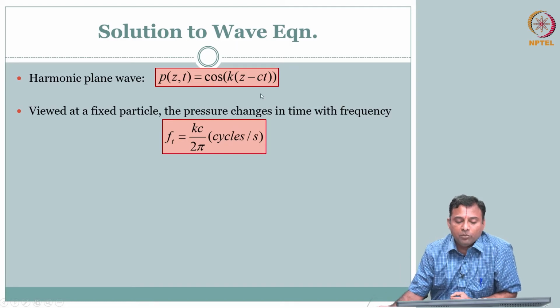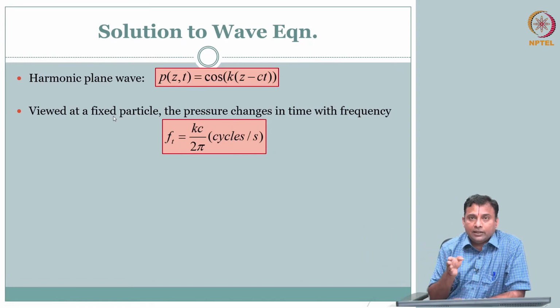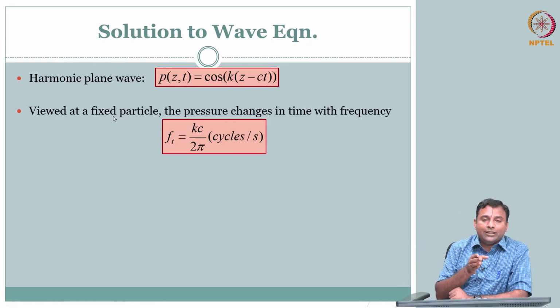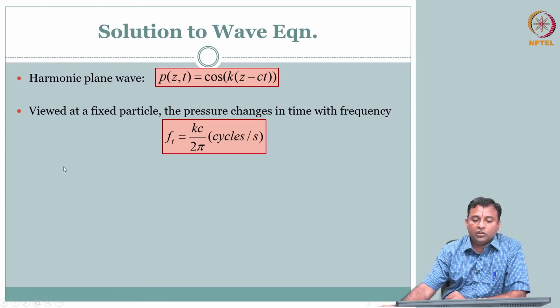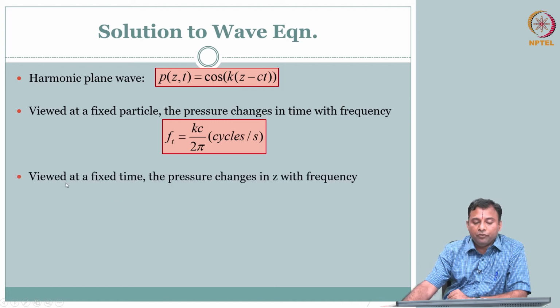When you are talking about a particle, the particle is not moving in space fully, the particle is oscillating about its location with time. So, you have a frequency of oscillation, which is your f_t, which is kc by 2 pi from here. Okay. Then what happens if you are looking at it from a space point of view, viewed at a fixed time?